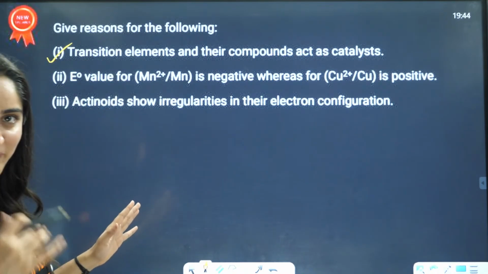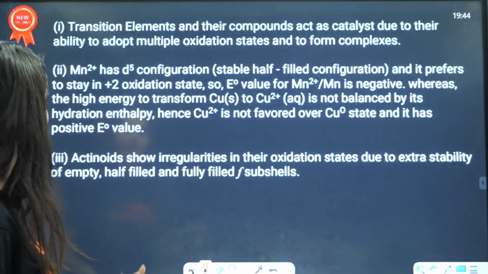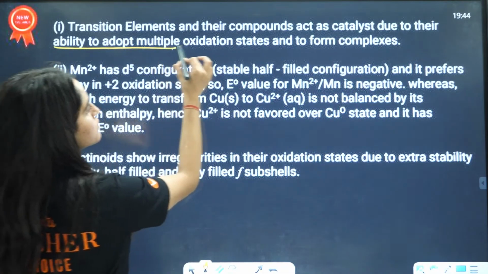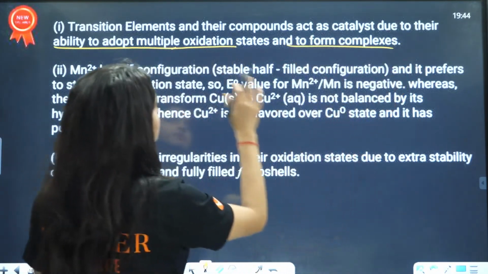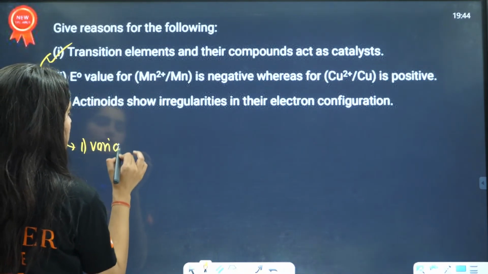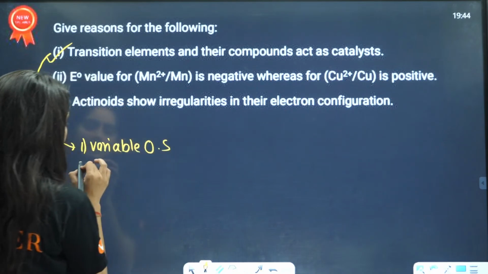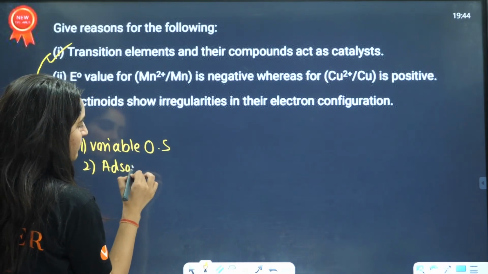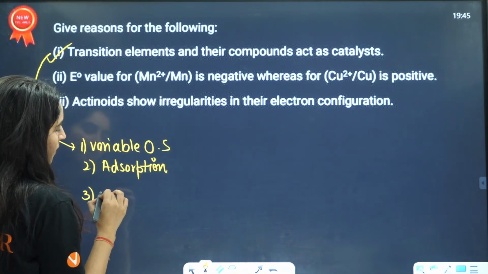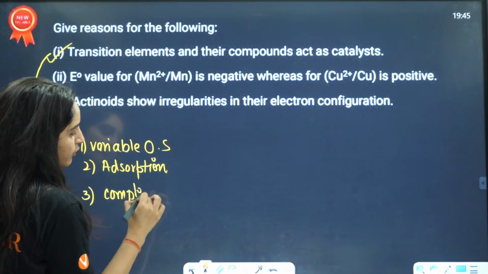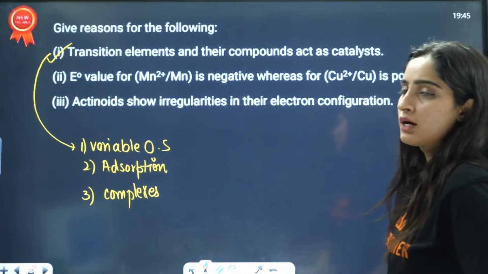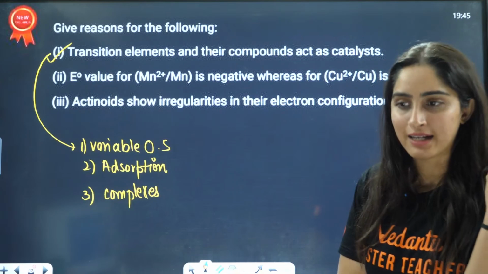We have repeated this question a lot of times; it's the third time it is being repeated. Transition elements and their compounds act as catalyst due to their ability to adopt multiple oxidation states and to form complexes. There can be three reasons. First is variable oxidation state. The other reason is adsorption: they can provide a surface for adsorption. They can also form different complexes. These are the three reasons why they show variable oxidation states and can act as catalyst.